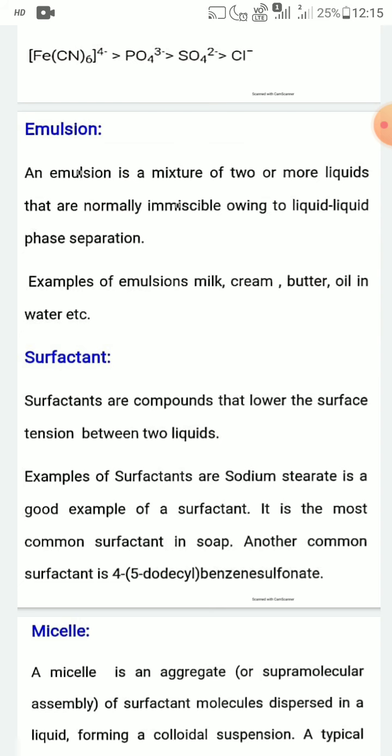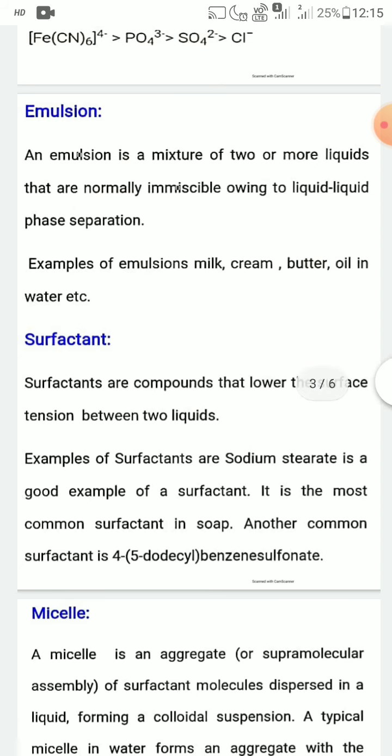So soap and detergent are some examples of surfactants. Another common surfactant is 4-(5-dodecyl) benzene sulfonate. It can also act as a surfactant.